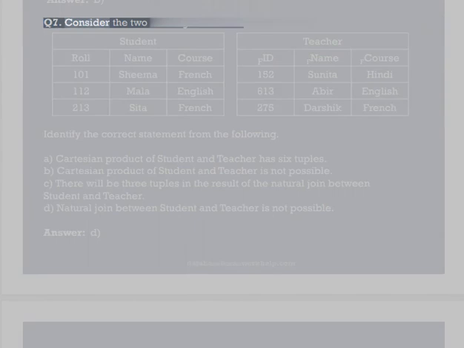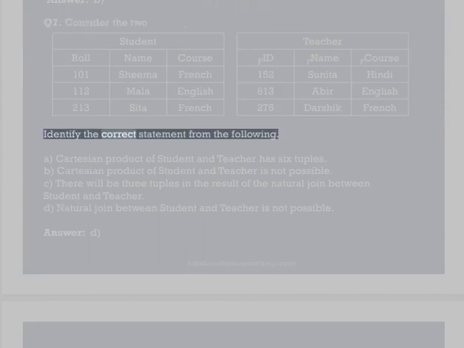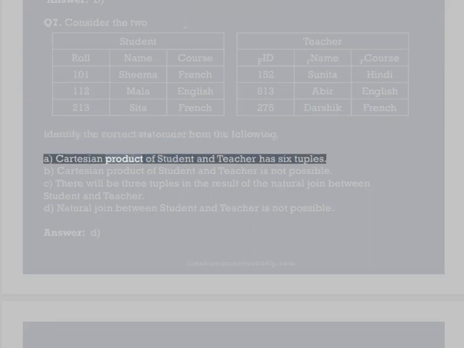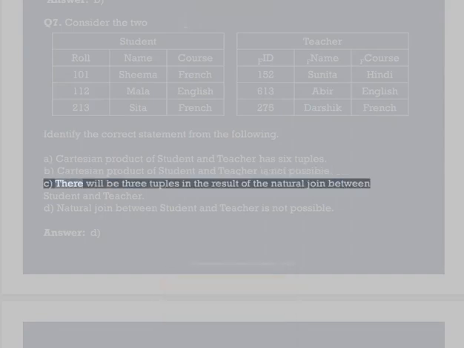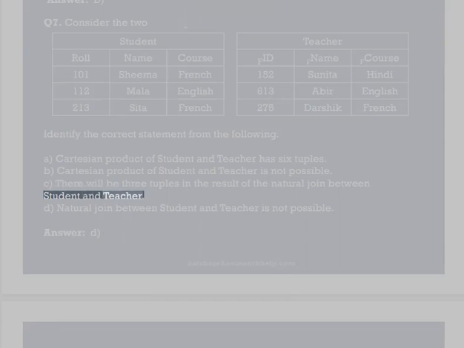Q7. Consider the two tables given below. Identify the correct statement from the following. A. Cartesian product of student and teacher has 6 tuples. B. Cartesian product of student and teacher is not possible. C. There will be 3 tuples in the result of the natural join between student and teacher.